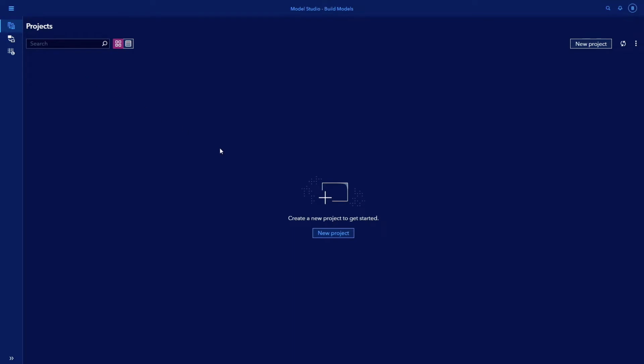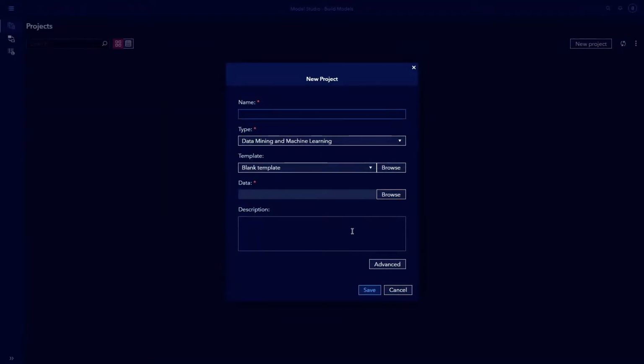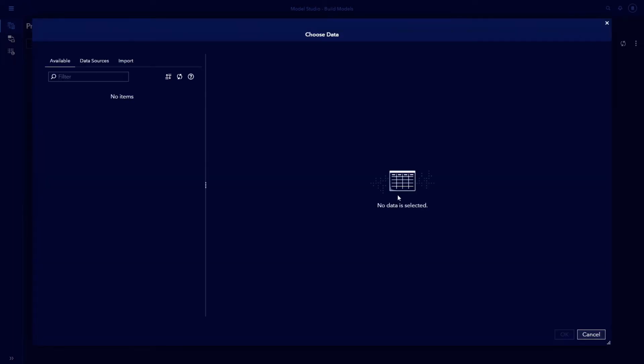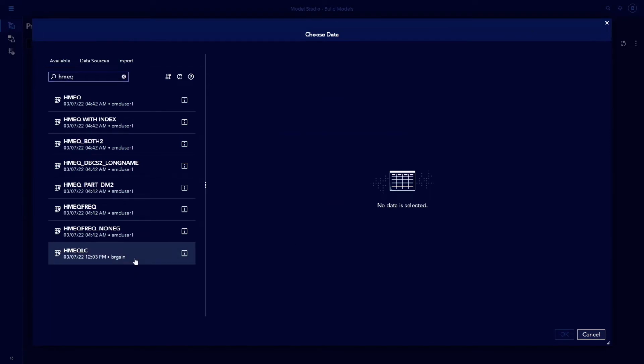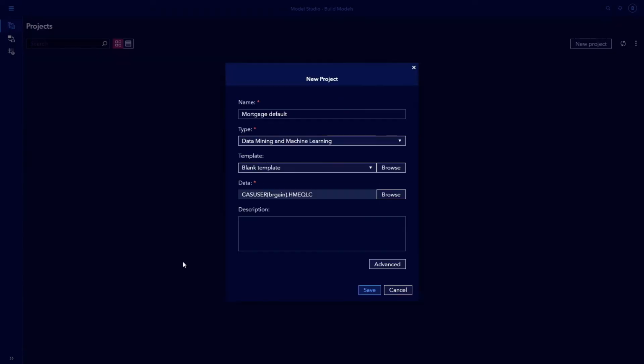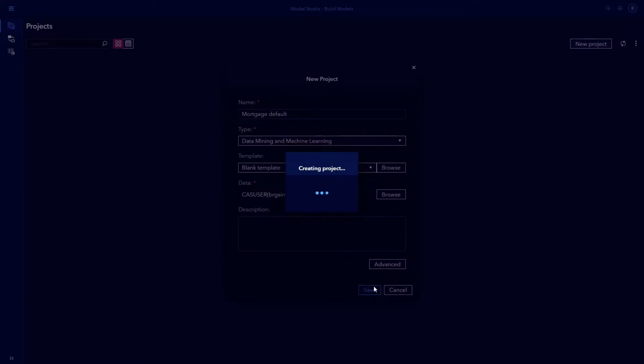Within Model Studio, select New Project and give the project the name Mortgage Default. Next, for the data, select the HMEQ-LC dataset. Click Save to create the project.